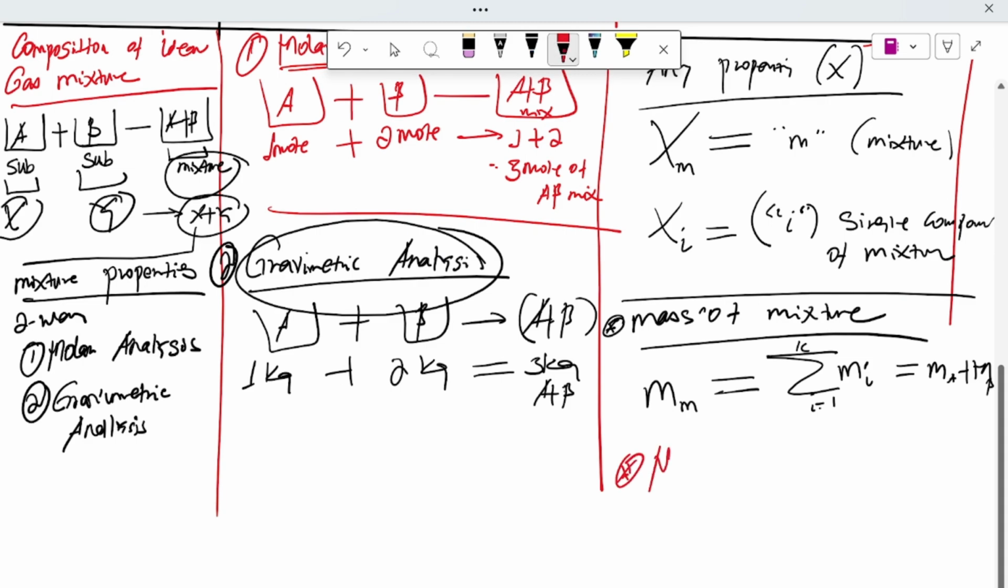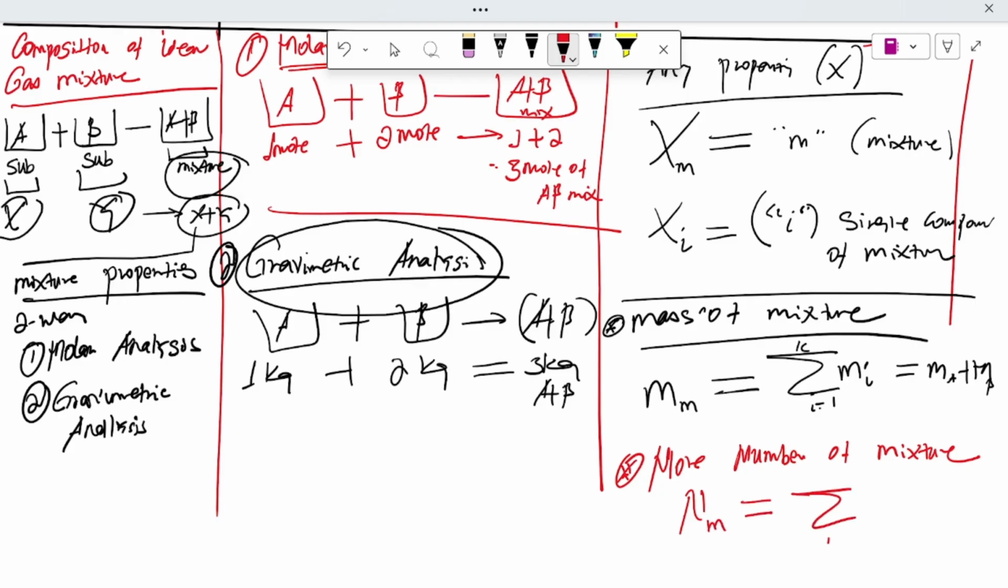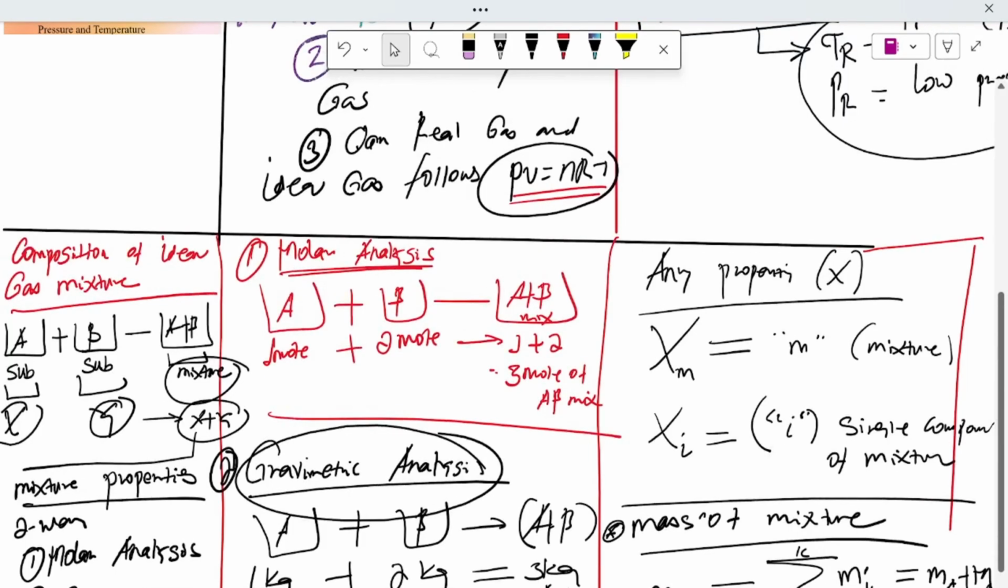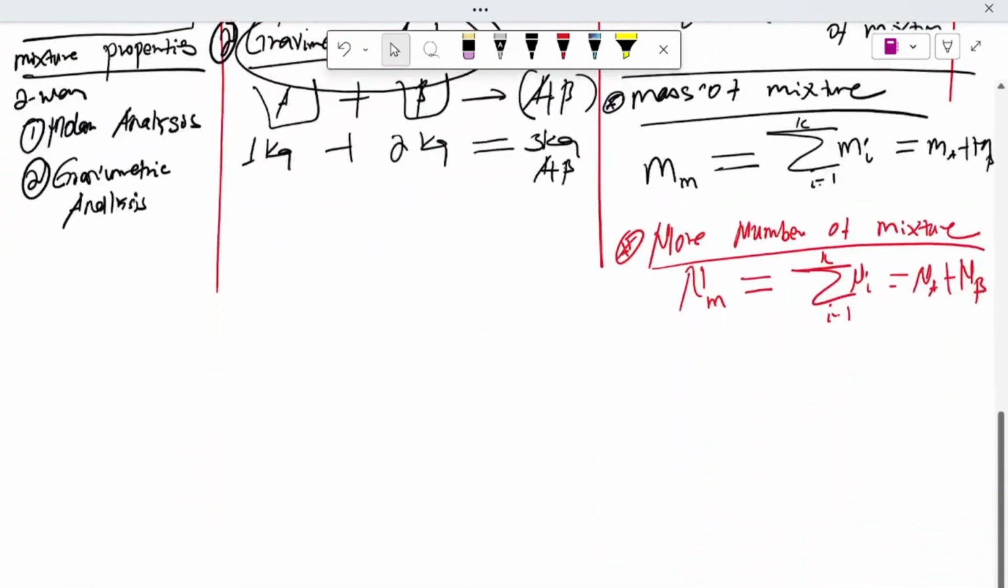The second one is the number of moles, or mole number, of a mixture. The number of moles of a mixture is the summation of the number of moles of all k individual components. Similarly, as seen in molar analysis, that is the number of moles of A plus the number of moles of B. This is the mole number of the mixture.